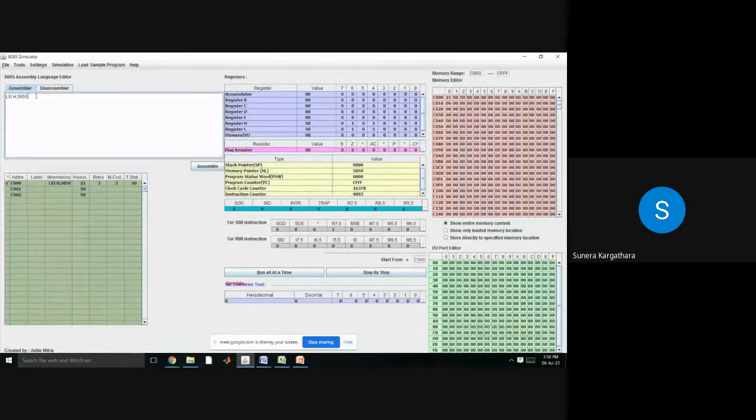If I'll use LXI, अभी आप देख रहे हो कितने byte it will occupy, 3. But if I'll write MVI, so MVI will take 2 byte. Next MVI will take 2 more bytes. So ultimately it will occupy 4 bytes of memory. Are you getting my point?